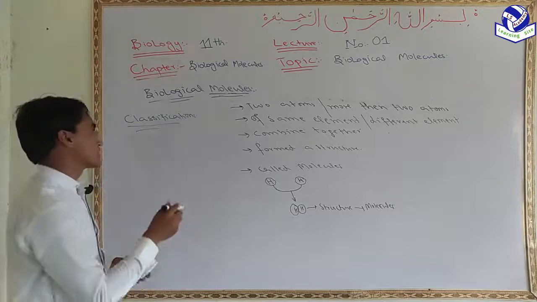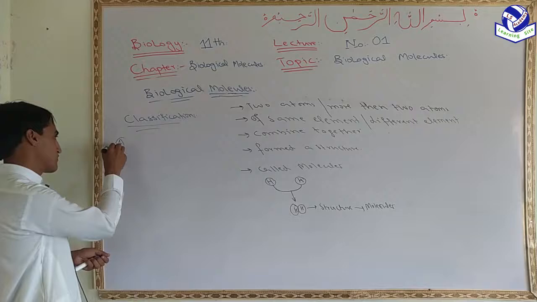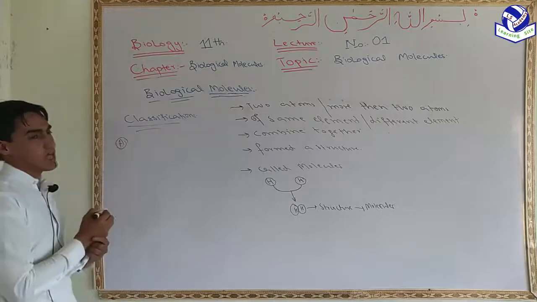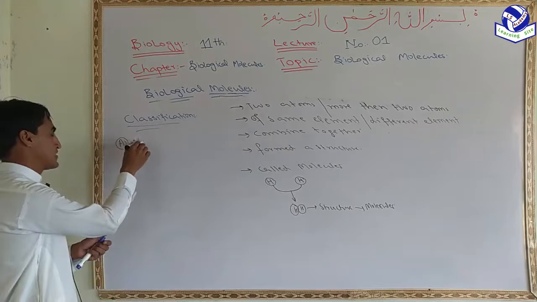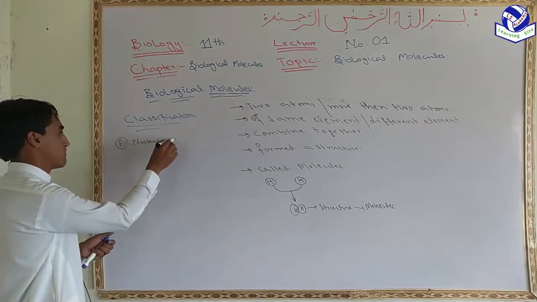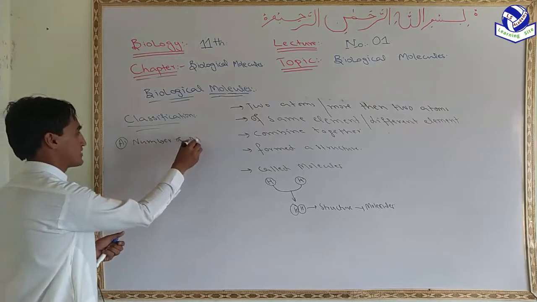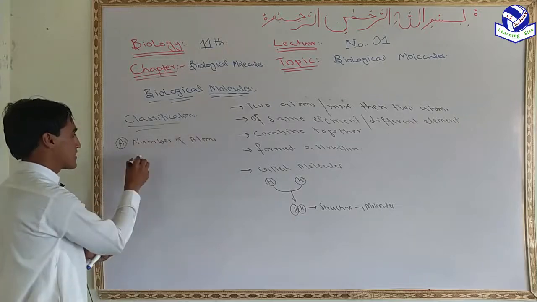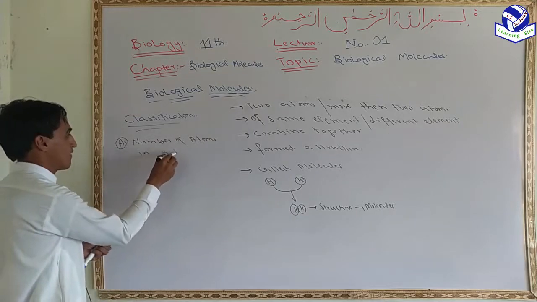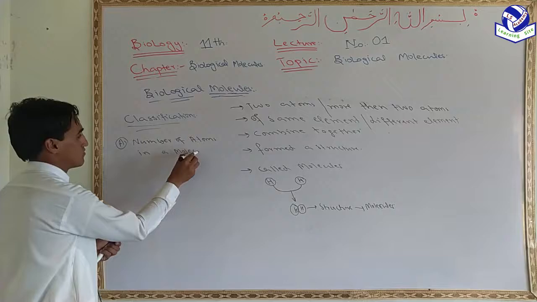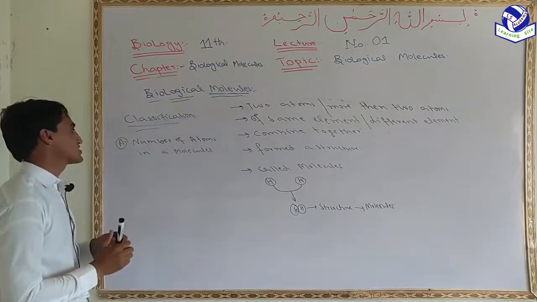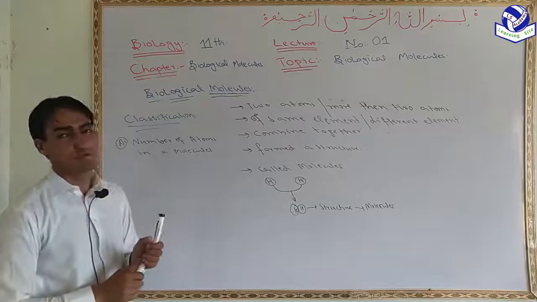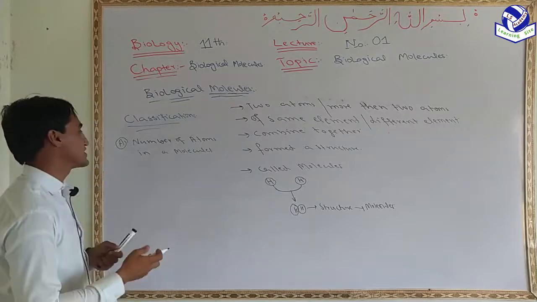The first method is classification on the basis of the number of atoms in a molecule. According to this classification, we can classify molecules into three classes.